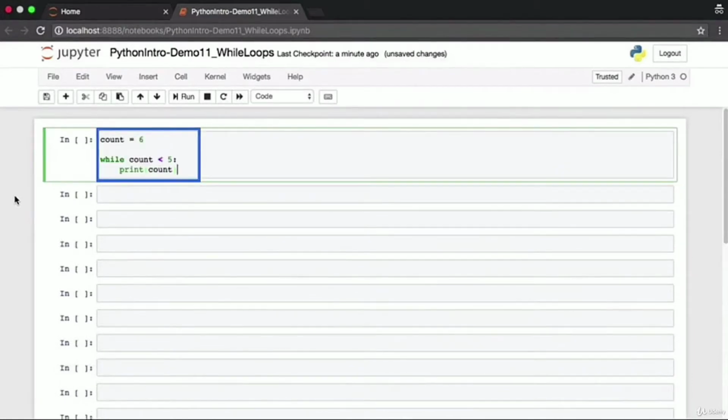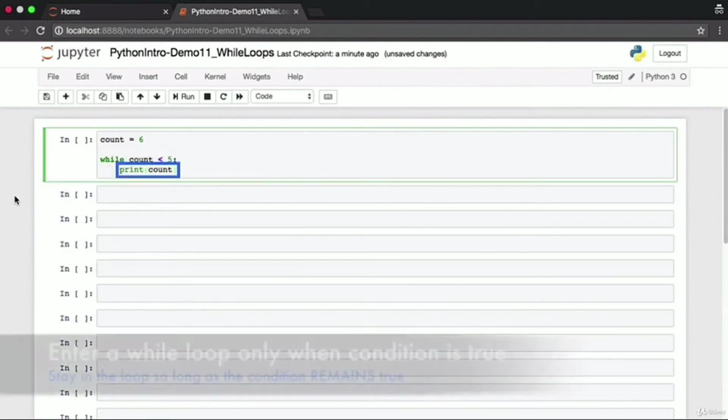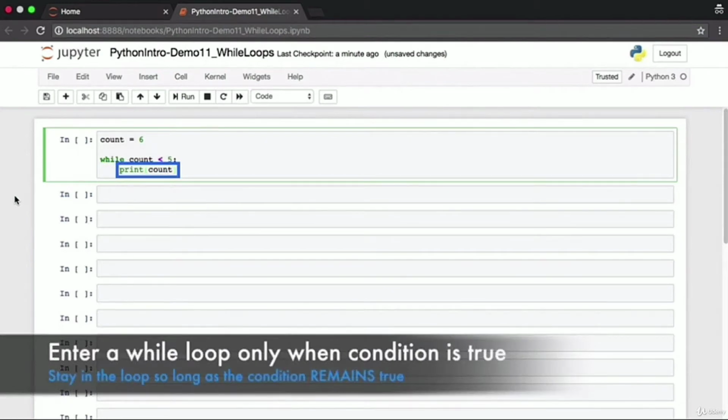Let's start off with a very simple while loop here. We've initialized the count variable to 6, and while count is less than 5, we want to print out the value of count. So as long as count is less than 5, we'll enter into the indented block within while and print out the value of count. Remember that we enter a while loop only when the condition is true, and we continue with the while loop so long as that condition remains true.